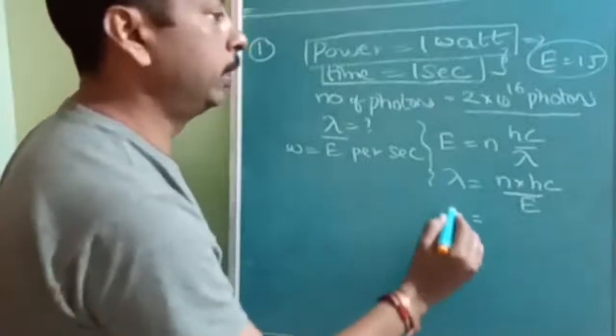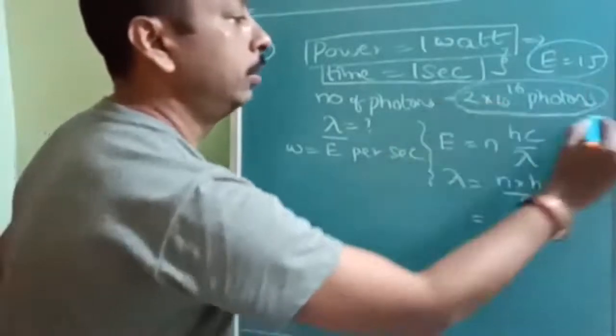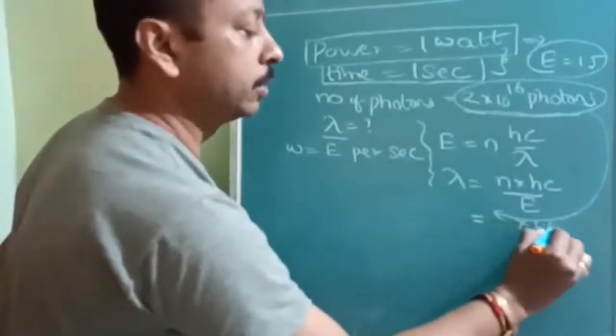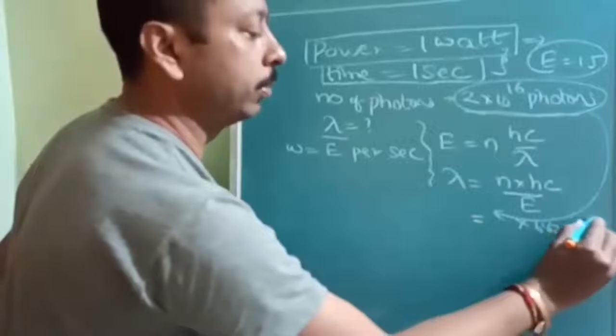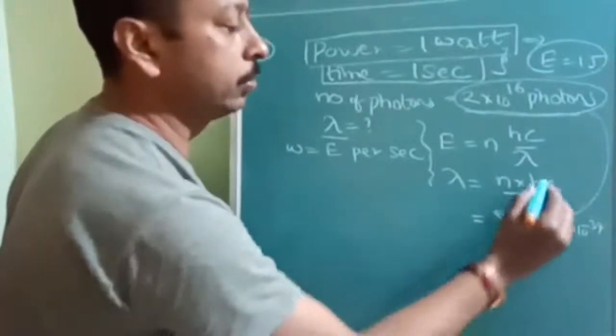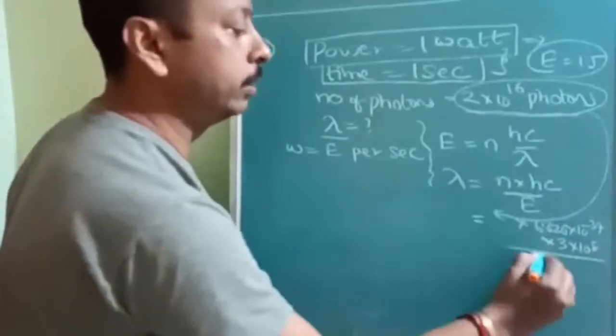Here N is equal to 2 into 10 to the power of 6, and h value is 6.626 into 10 to the power of minus 34, in joule seconds. c is 3 into 10 to the power of 8, divided by energy, which is 1.